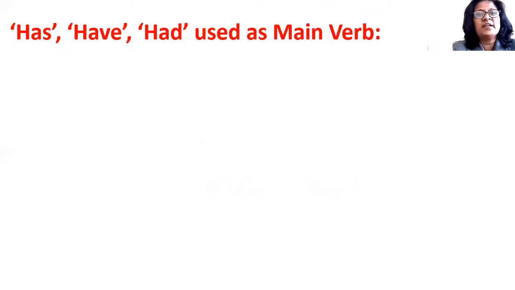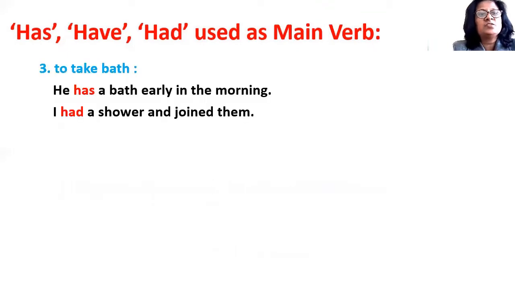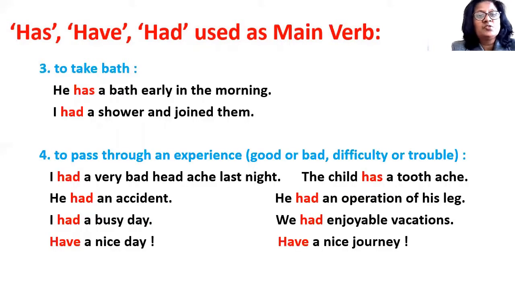Has, have and had is used as main verb to indicate taking bath. He has a bath early in the morning or he has a bath every day. I had a shower and joined them. So here has and have means to take bath or to take shower. To pass through an experience, good or bad, or to pass through a difficulty or trouble.